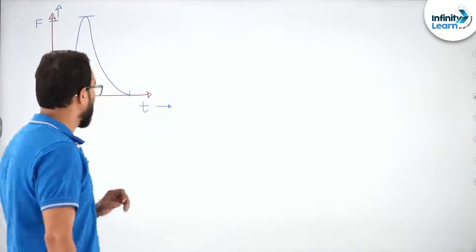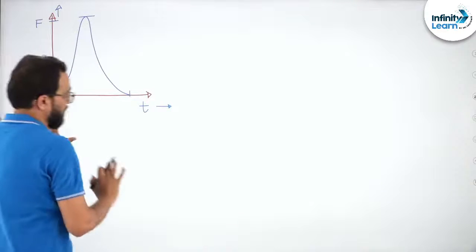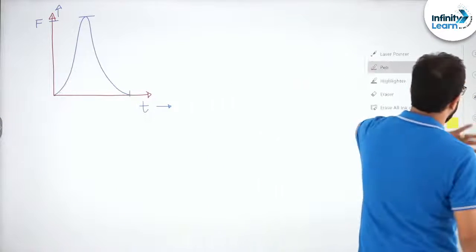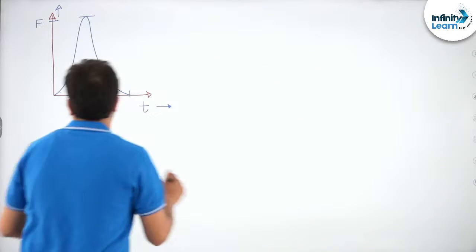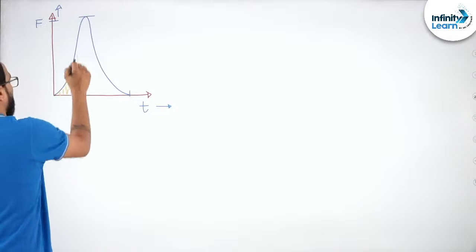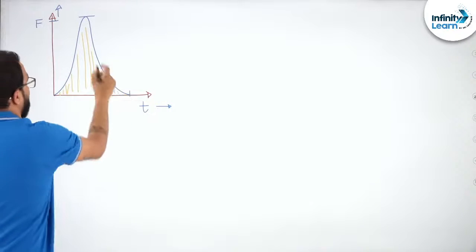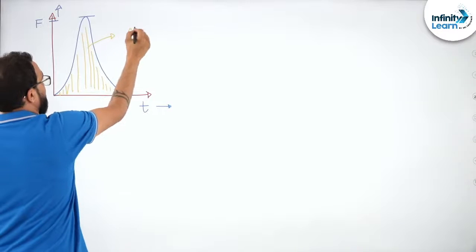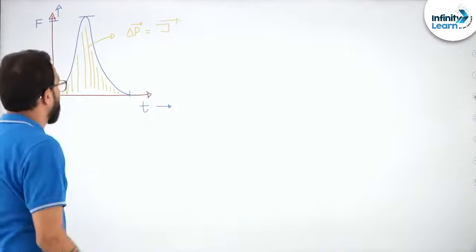The force was not a constant one, it was very much impulsive in nature, because of which its value grew from a small to a large one and then came back, right? And this is the change in momentum, right? This is delta P, or we can also call this impulse, right?